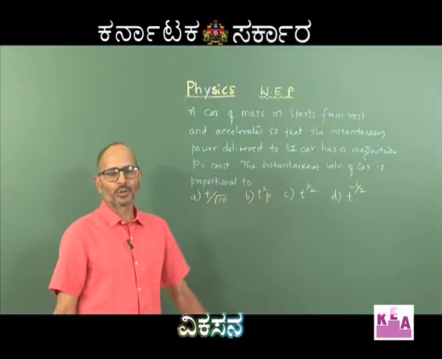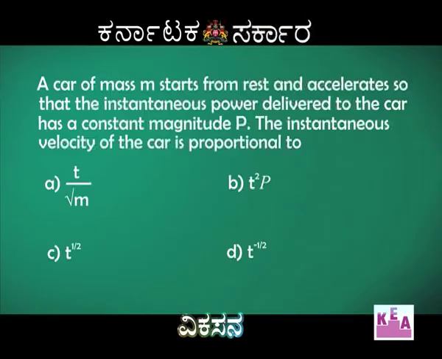So, here is one more problem on power. See, there is a car of mass m which starts from rest and accelerates, which means it keeps on picking up velocity, so that the instantaneous power delivered to the car has a constant magnitude and equal to p. So, the power which is being delivered to the car, because of which it is accelerating and picking up velocity, is constant. We are not going to change the power.